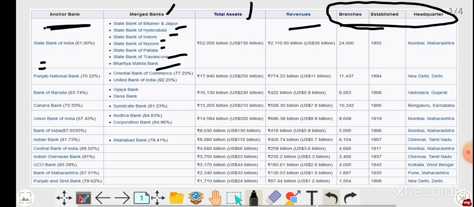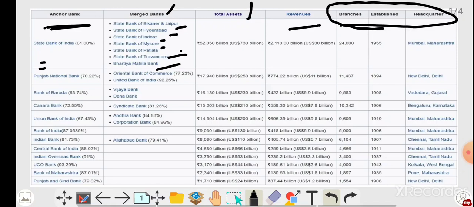See friends, State Bank of Bikaner and Jaipur, State Bank of Hyderabad, State Bank of Indore, State Bank of Mysore, State Bank of Patiala, State Bank of Travancore, and Bharatiya Mahila Bank. Bharatiya Mahila Bank was merged earlier, friends. After that these 6 banks recently merged into State Bank of India.